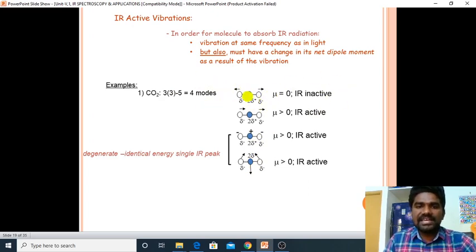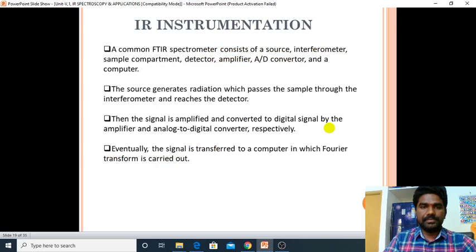Because it is a symmetrical stretching, so there is no change in the dipole moment. Net dipole moment is equal to 0, and wherever the net dipole moment is 0, that mode is IR inactive. From these 4, one is IR inactive and the remaining 3 are IR active.